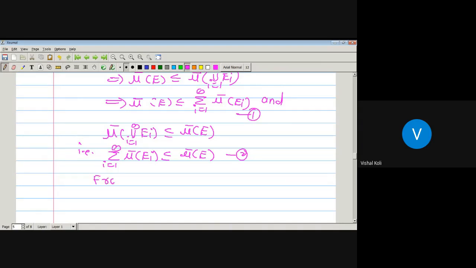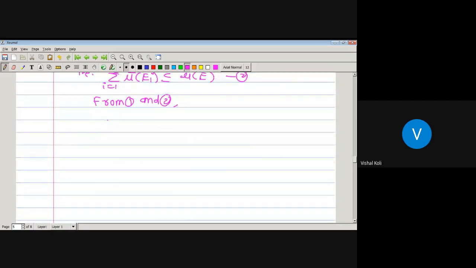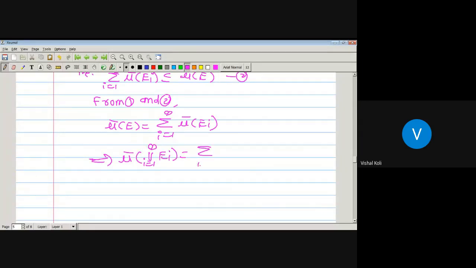From 1 and 2, mu bar of E is nothing but the summation over i from 1 to infinity of mu bar of Ei. But we know that E is nothing but the countable collection of disjoint measurable sets, that is, the union over i from 1 to infinity of Ei. Put that value: mu bar of the union over i from 1 to infinity of Ei is equal to the summation over i from 1 to infinity of mu bar of Ei.